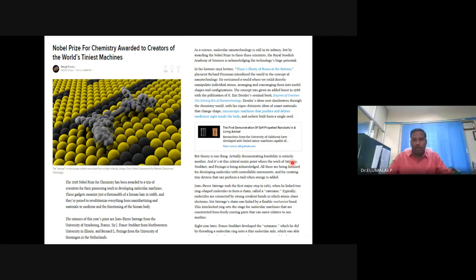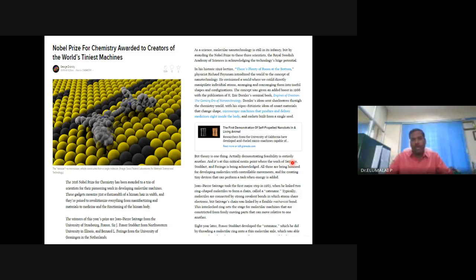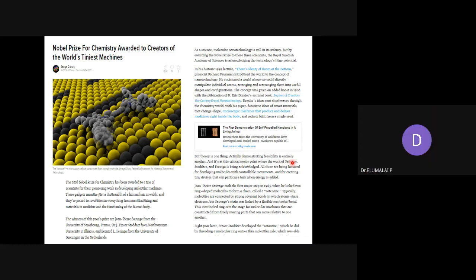People have invented nano machines, which gave the Nobel Prize in chemistry in 2016. Nano machines using which much information can be stored. Not only energy, information can be stored. Coding or decoding of DNA information can be stored in these nano machines.